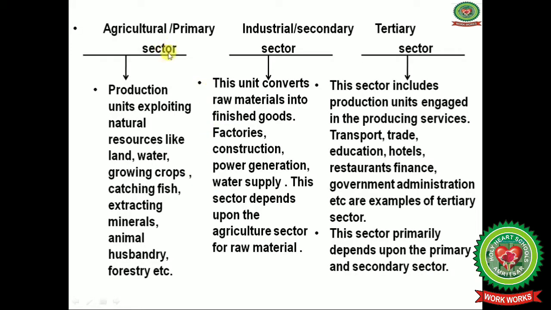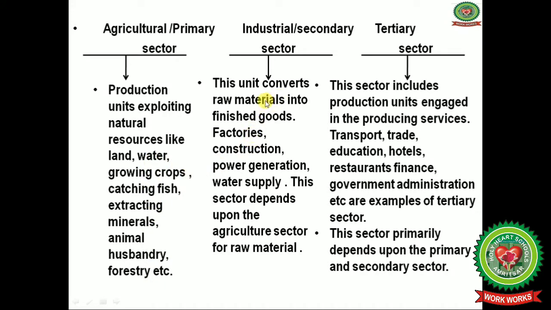Now, the agriculture sector or the primary sector. In this, production units exploit the natural resources, like farmers working on the land for growing crops with the help of HYV seeds, high yielding variety seeds, catching of fish by the fishermen in the seas, and extracting minerals. Animal husbandry, forestry, fishery, sheep rearing, dog rearing, all these come under the primary sector or agriculture sector.